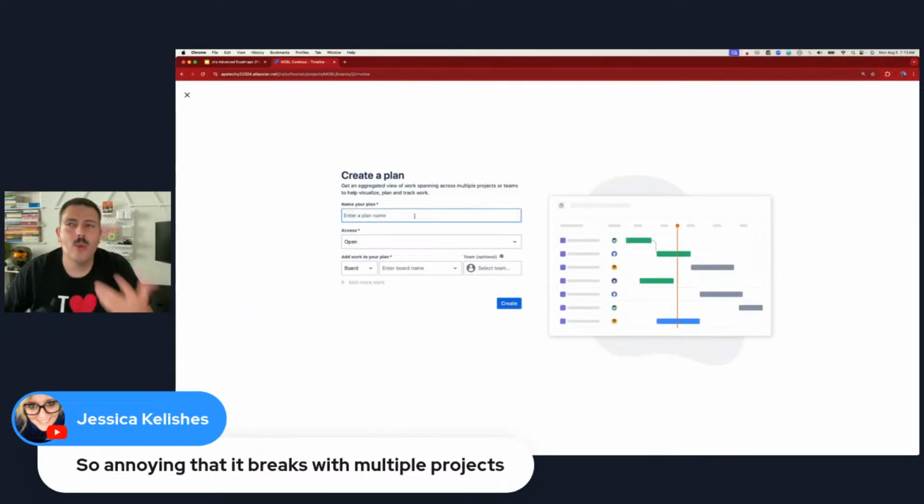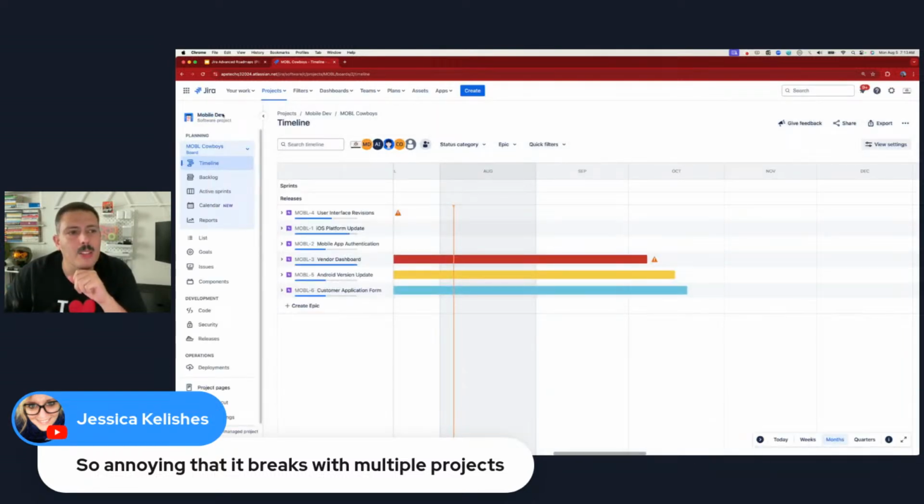And the first thing that you want to do is give your plan a name. And this is usually where I take my first time out. This is usually where, when I'm coaching a team, I go, hold up here, right? Because it's very tempting. If you look back at my mobile dev project over here, it's very tempting for me to create a plan just for the mobile dev team, which is totally okay. That is totally fine. But that's like owning a Ferrari but driving it like a Prius, right? You don't necessarily get all the advantage of owning that Ferrari, right?